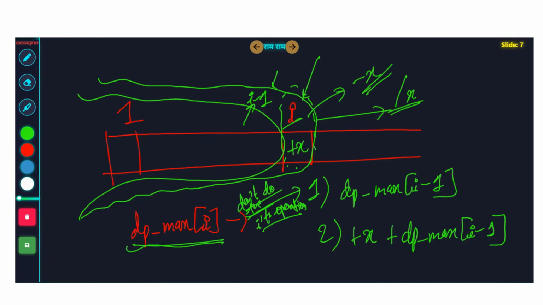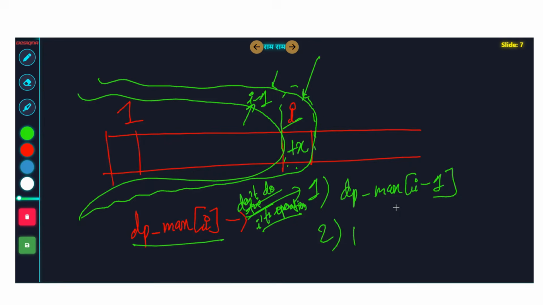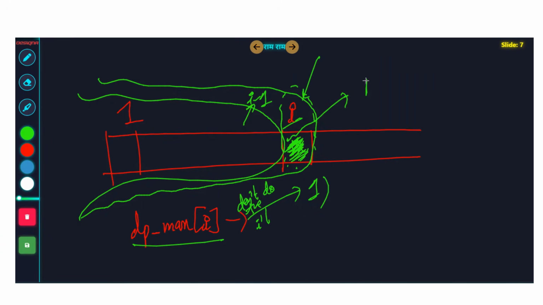The game changer is n. How would you calculate dp max I? Once this is done, we will calculate dp min I also. What if instead of plus x, this operation was actually n, then what would you do? Okay, so let's try to think about it. If it was n, the first option is you do nothing, that is, you ignore the ith operation, so dp max I minus 1.